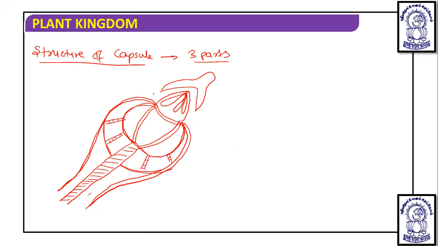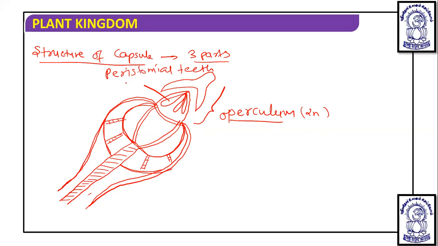This region is named as operculum. That is the first part, and this is diploid because it is a part of the capsule. And in that you will find this structure that is known as peristomial teeth. Okay, so these are also diploid.